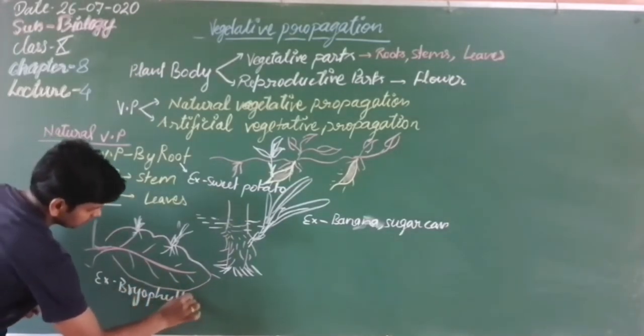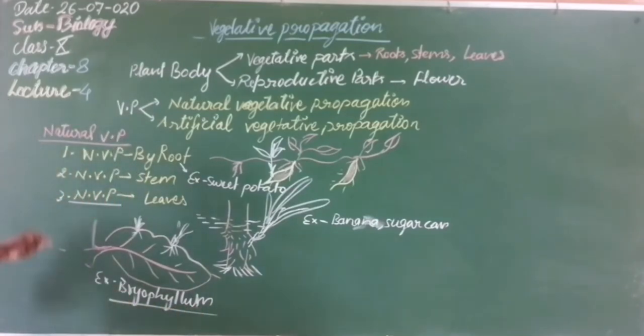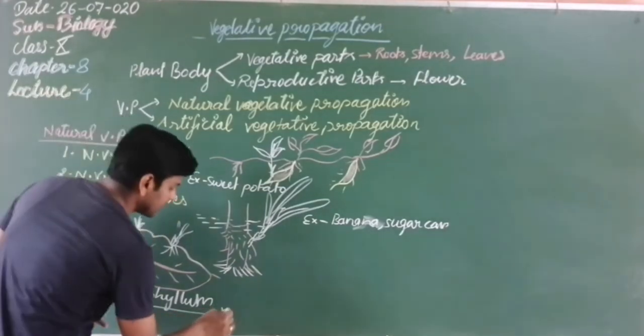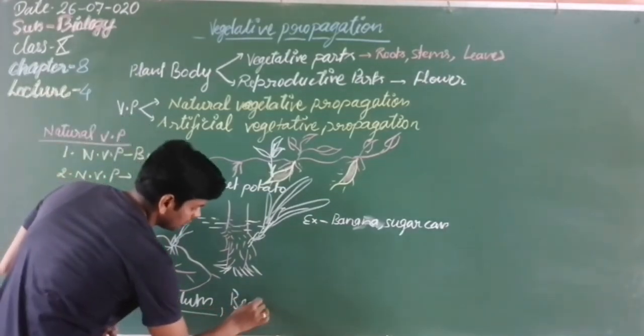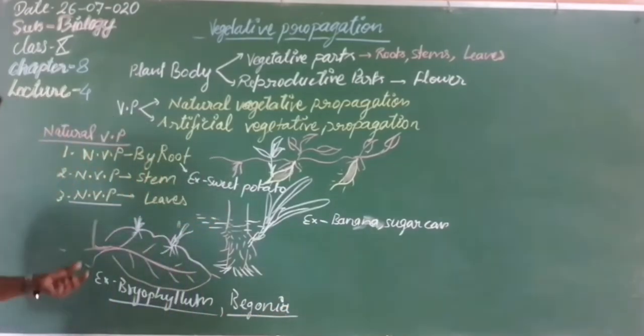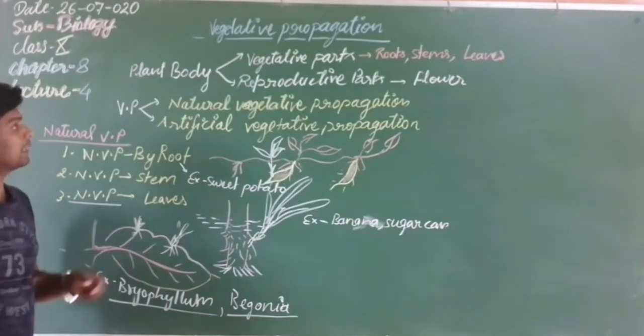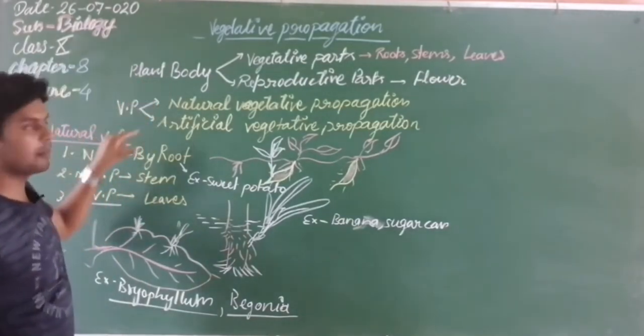Bryophyllum. So this is another example, bryophyllum. Got it? Natural vegetative propagation by leaf. Okay. So another example is begonia. Begonia is another example of natural vegetative propagation by leaf. So students, natural vegetative propagation we have completed now.